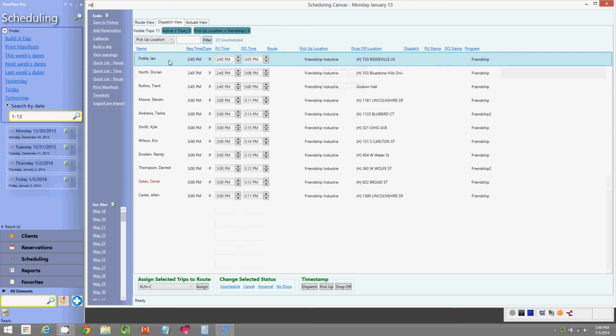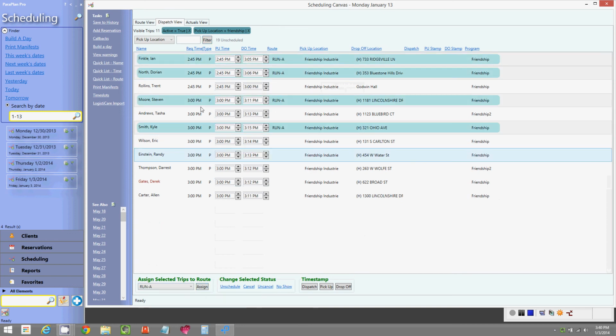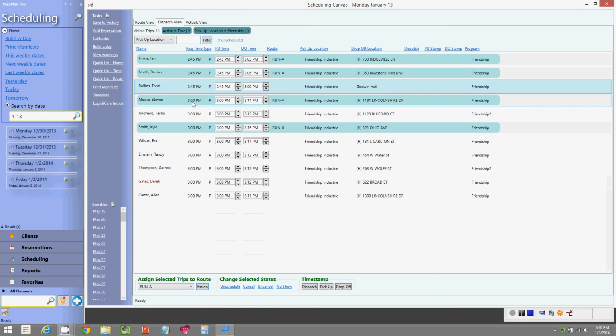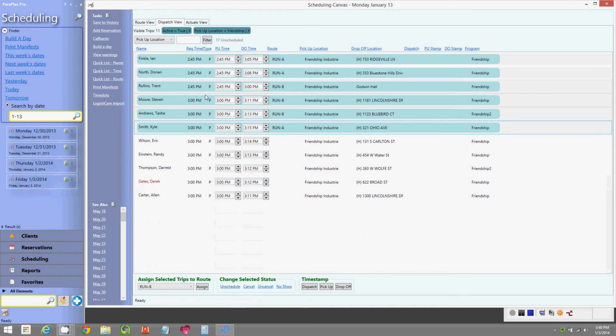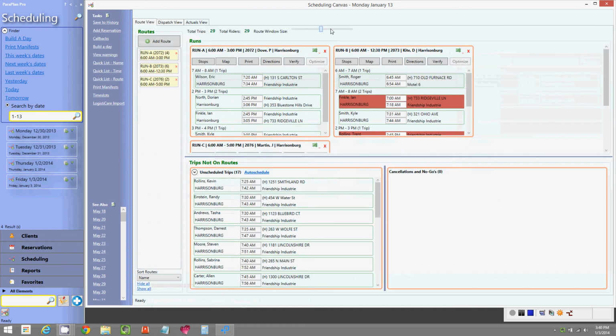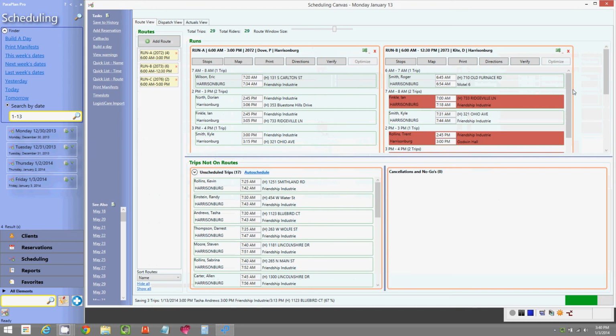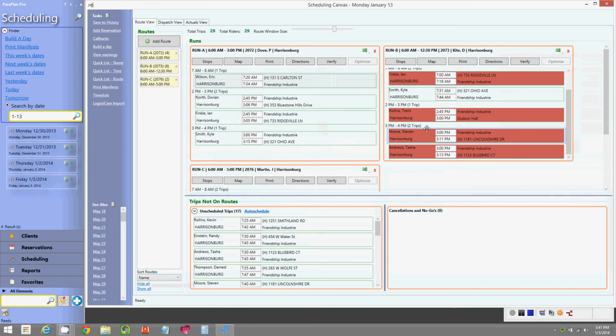So in the dispatch view, I can hold down Control and select multiple trips and then assign them to the run of my choice automatically. You can also reassign trips, and everything is reflected right back in the route view. You can stretch that out to see multiple runs here. And notice how some of these changes I'm making, ParaPlan is flagging as invalid, but that's something you can rectify with the verify feature.